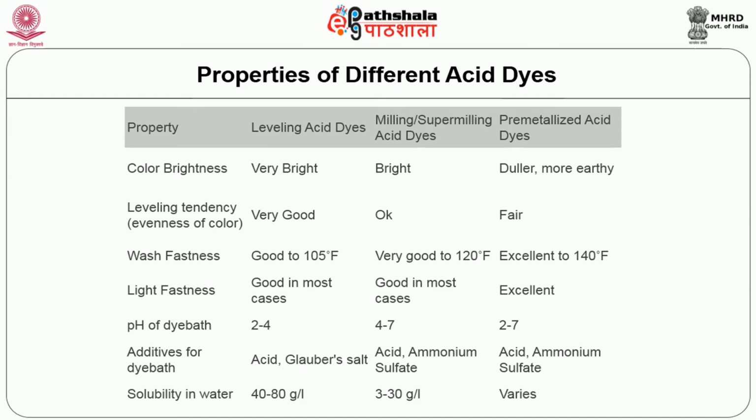Additives for the dye bath: leveling acid dyes require acid and Glauber salt. Milling acid dyes require acid and ammonium sulfate. Pre-metallized acid dyes require acid and ammonium sulfate. Solubility in water: leveling acid dyes possess 40 to 80 grams per liter, milling acid dyes 3 to 30 grams per liter, and pre-metallized acid dyes vary according to the dyestuff.